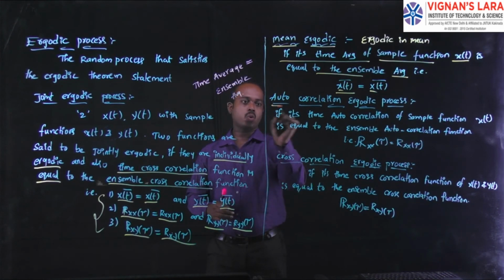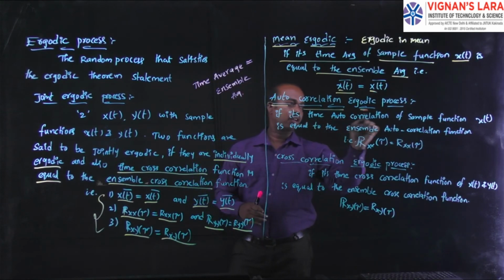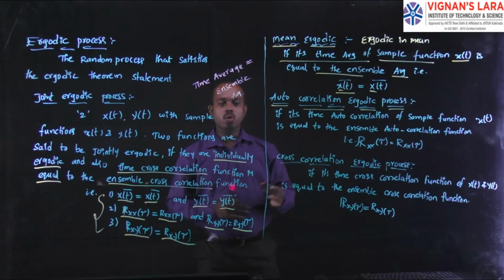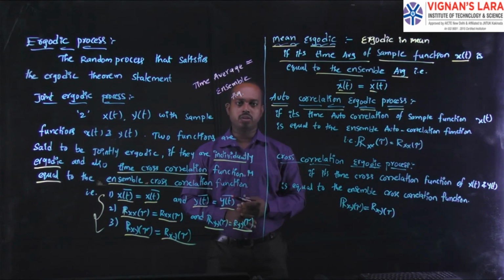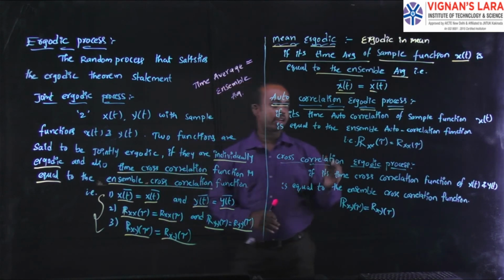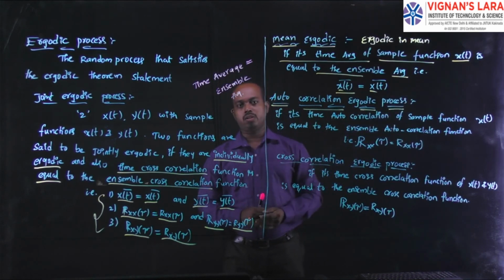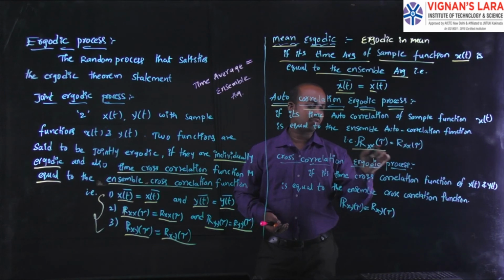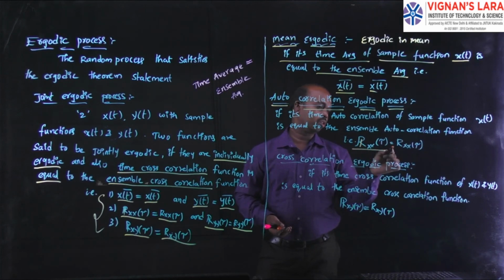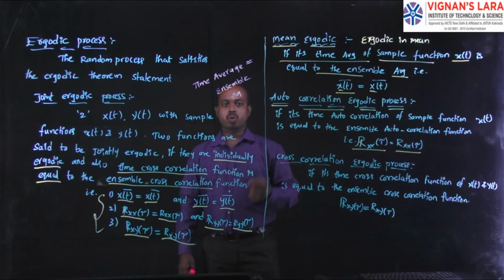And next one is autocorrelation ergodic process. Here the autocorrelation ergodic process has the same idea: if its time autocorrelation function is equivalent to its ensemble autocorrelation function, we call it an autocorrelation ergodic process, otherwise ergodic in autocorrelation. The notation of the time parameter is Rx of tau with a bar. This represents the time autocorrelation function being equivalent to the ensemble autocorrelation function.